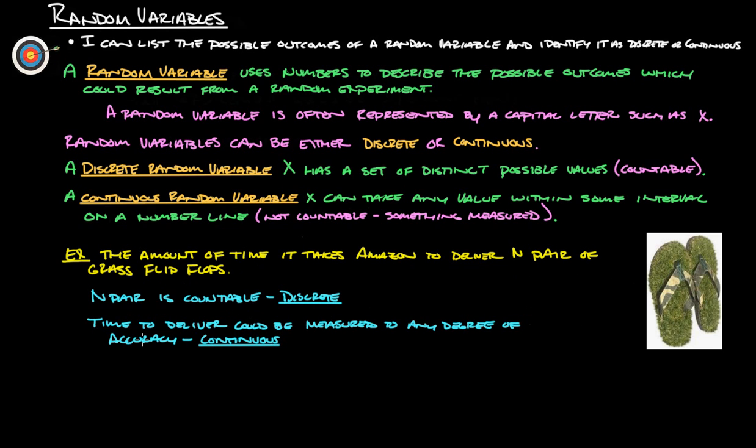Time to deliver could be measured to any degree of accuracy, so we consider that to be continuous. So it could be that it takes them 5 days to deliver them all. It takes them actually 4 days, 12 hours, or it could be down to the minute, down to the second, down to whatever. So that's considered to be continuous.